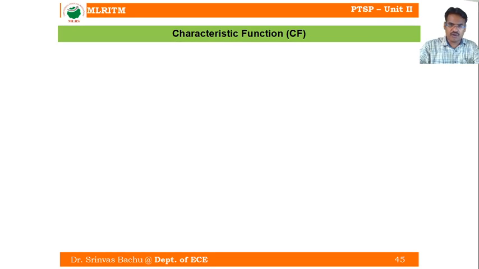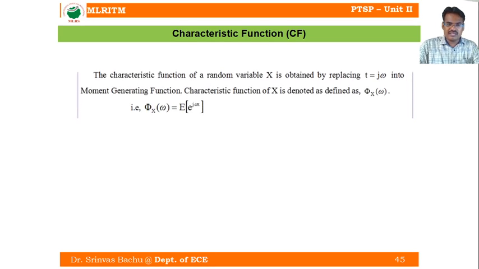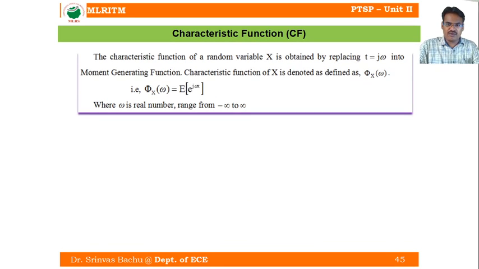This also looks like one of the moment generating functions. It generates the moments. Now this is a characteristic function. The characteristic function of the random variable x is obtained by replacing t equal to j omega in the MGF function.